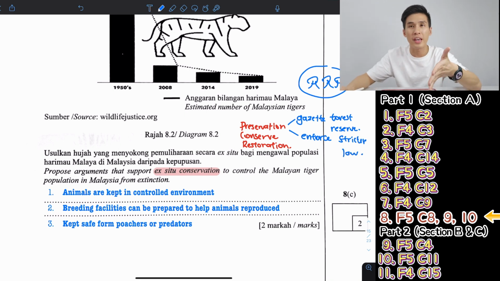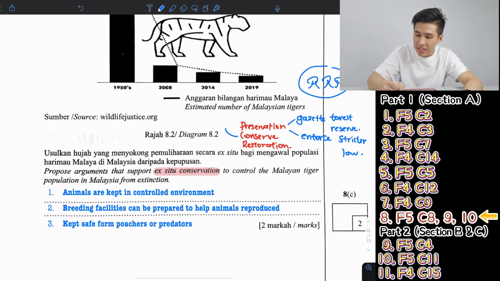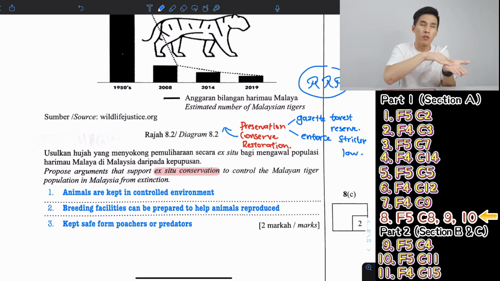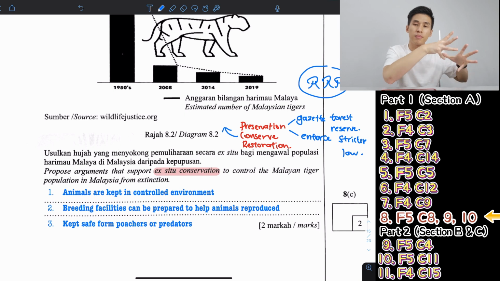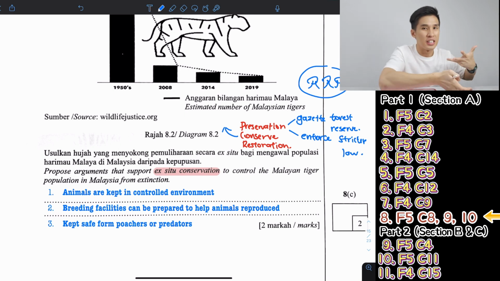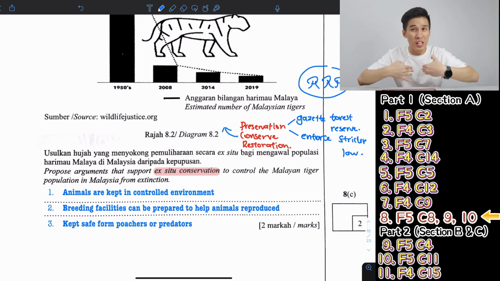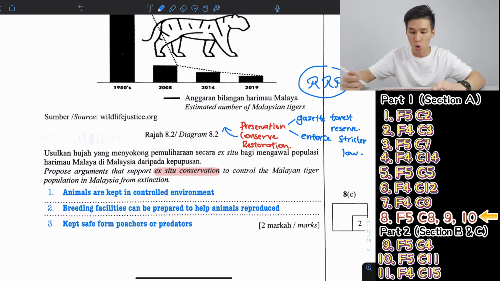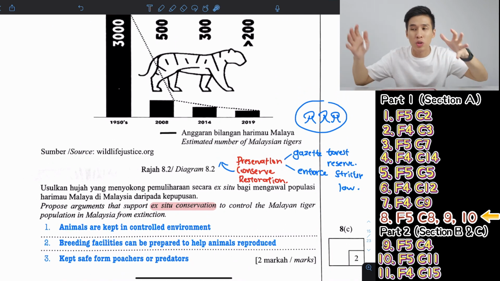So these two can help preserve the environment and preserve species. Remember, preservation means how you prevent people from harming them. Now, conserve is the efforts that humans make to fix something that is broken, like animals going extinct. So what effort can we make to make sure the population can increase? Preservation can't increase the population because they are dying. Preservation means you don't let people touch them.